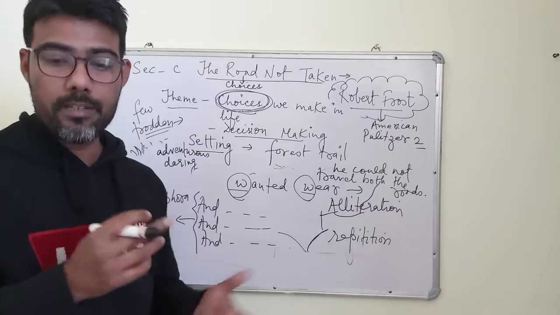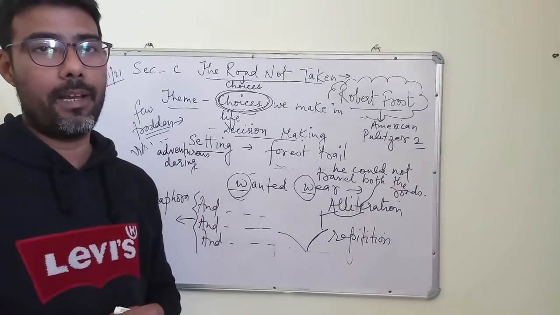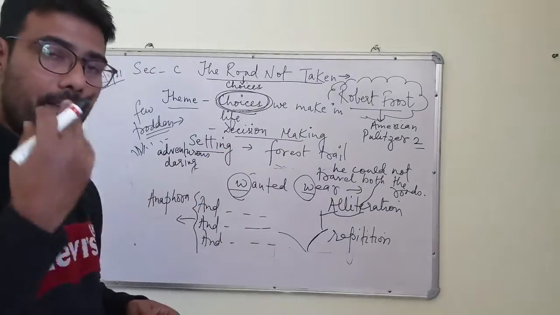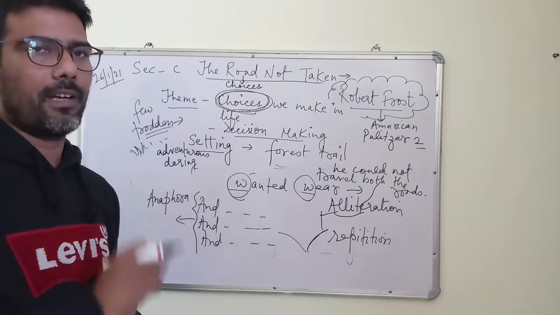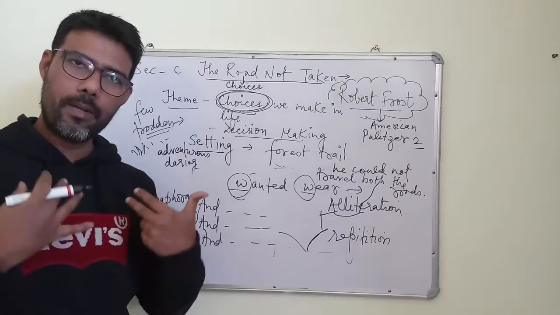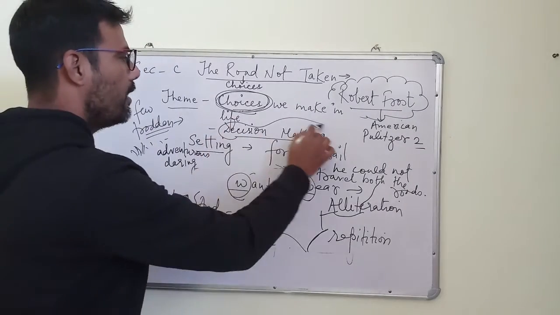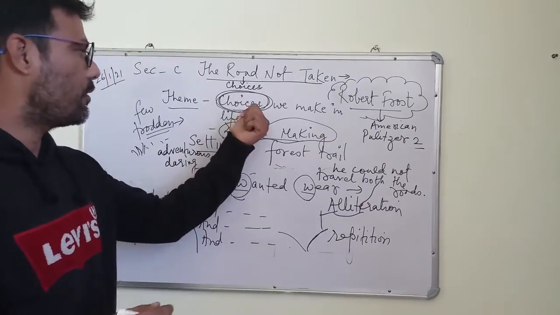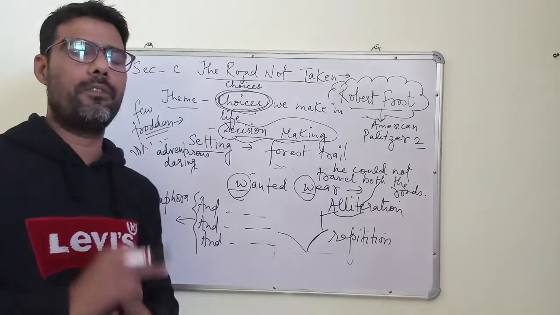Two roads diverged in a wood, and I took the one less traveled by. So children, I have already explained to you that this man, being a very adventurous person, a very daring person, had chosen the road which was less traveled. And that has made all the difference. So children, today or tomorrow, whatever you will be, will be only because of decision making, the reason of choice. Whatever choice you make today will decide your future.